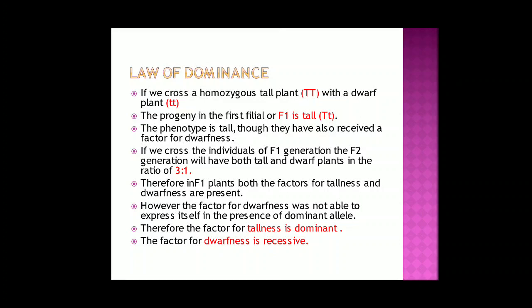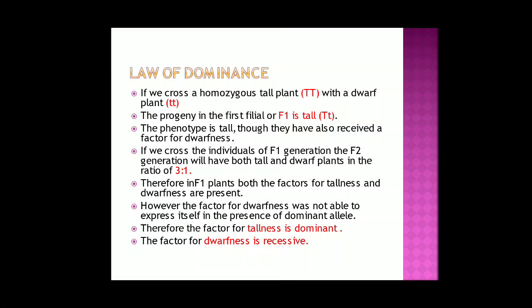So the phenotype is tall, though they have also received a factor for dwarfness. Now this is for the F1 generation. Now if we cross the individuals of the F1 generation, the F2 generation will have both tall and dwarf plants in the ratio of 3:1. We have done it yesterday.